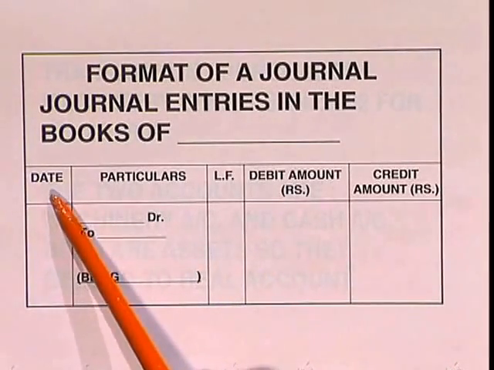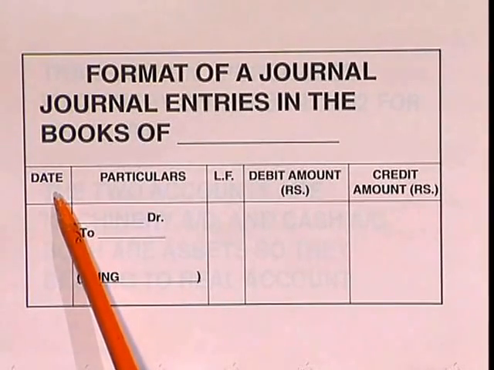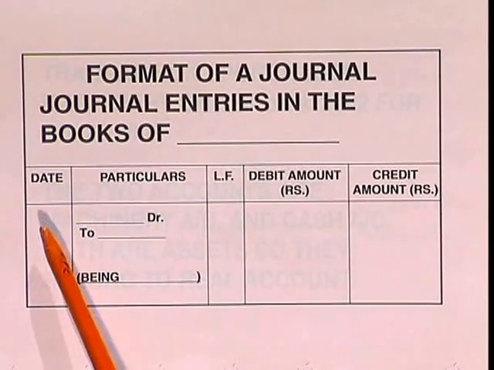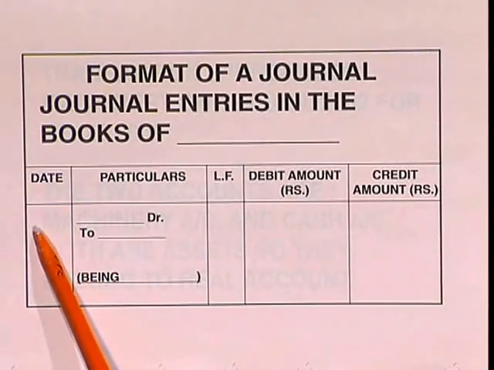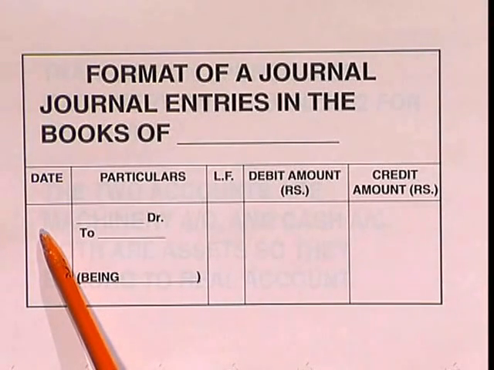The first column is for the date. We may think, what is big about it? We will simply write the date. No, there is a particular format also to write the date. The date is written in the year, month and date format. Suppose today's date we have to record as 2003 January 6th. So, this is the date column.